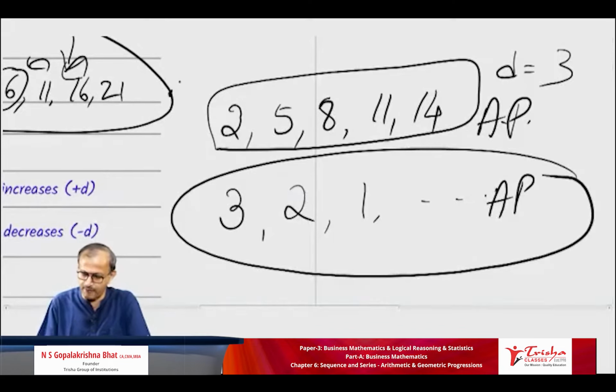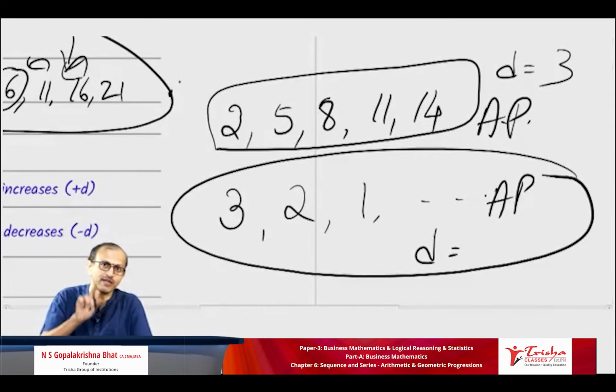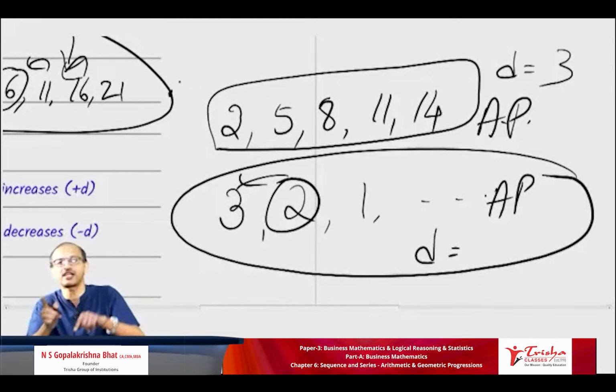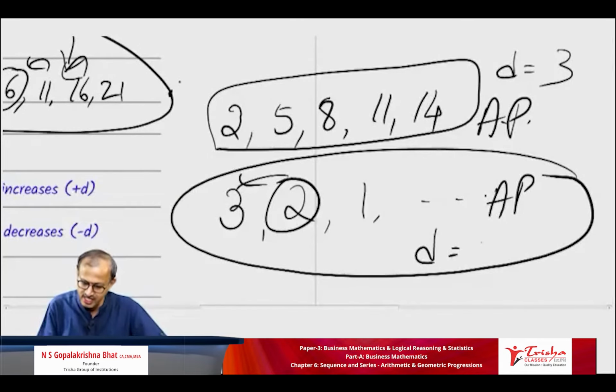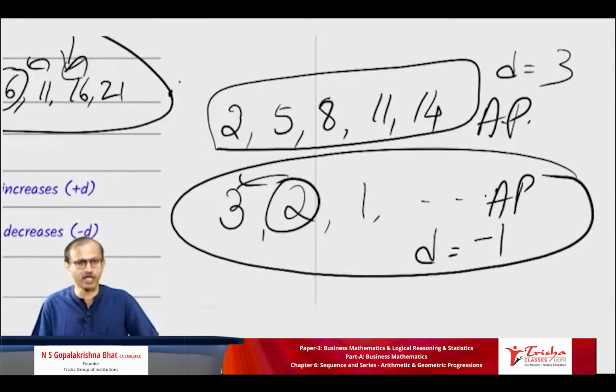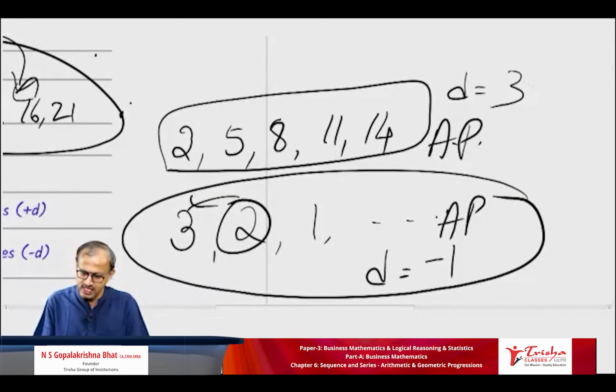In the second example, what is the common difference? Don't tell me it's 1. It is 2 minus 3. That is important. It is not 3 minus 2. 2 minus 3 is minus 1. So you can make out one thing now. In this case, is D positive 3 or negative 3?